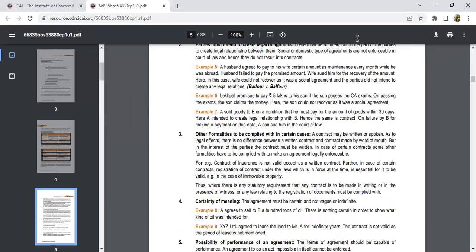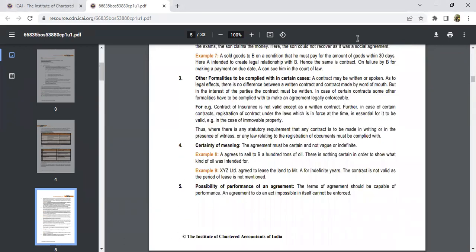Okay. So the next thing, we have other formalities in certain cases. For example, if you are making any kind of insurance contract, you might have seen that it is usually accepted in written format itself. And also you can see some kind of signatures and so on. That's the other formality.